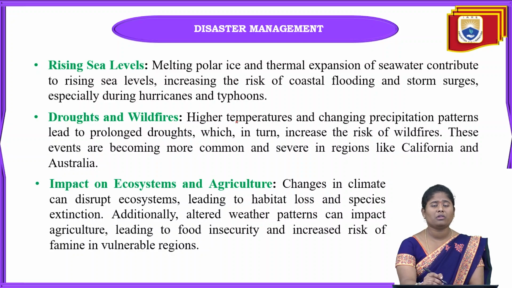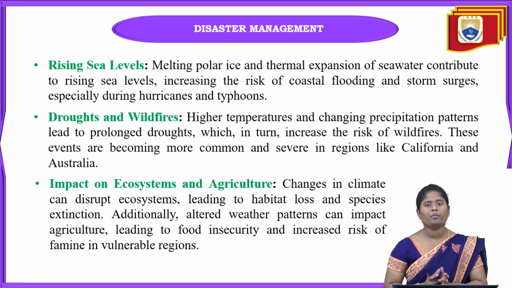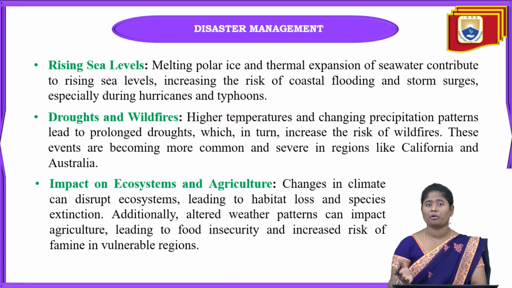Means that will also increase the risk of coastal flooding and also the storm surges, especially during the hurricanes and also the tufans. Means when there is change in the temperature like that, there will be melting of ice or snow, and there will be thermal expansion of the seawater also, going to contribute towards the rise in the sea level.